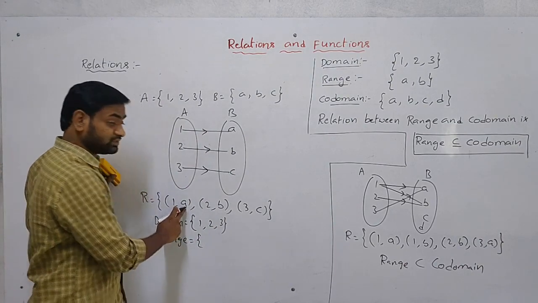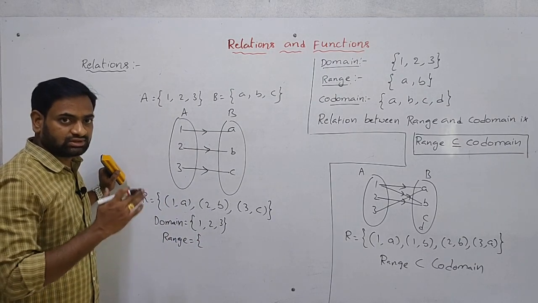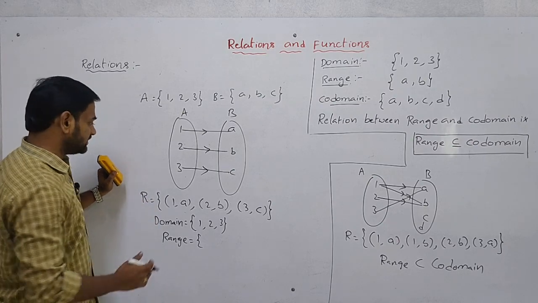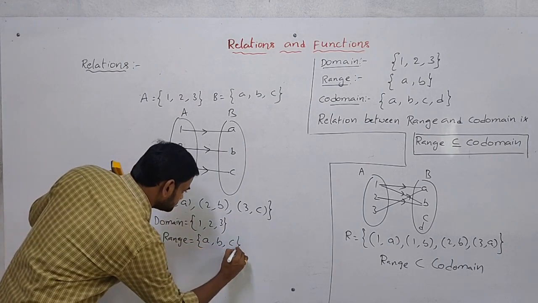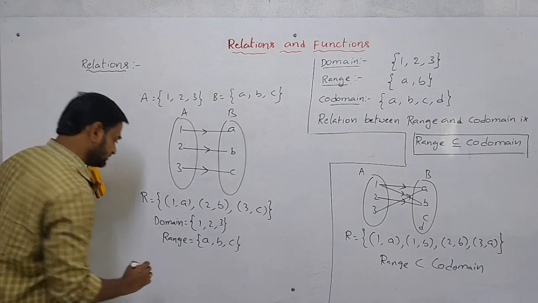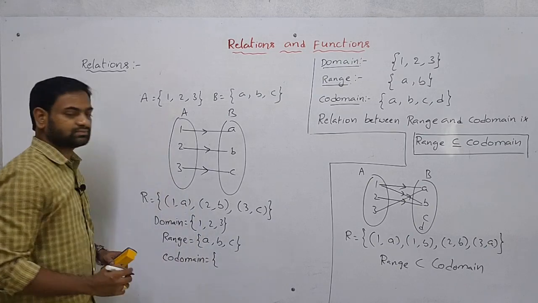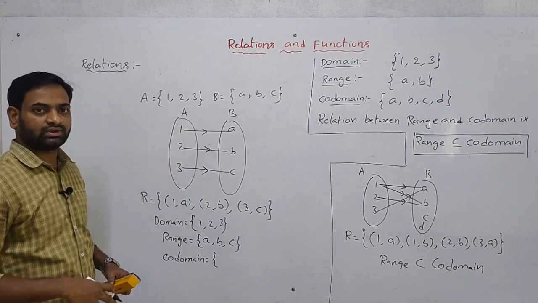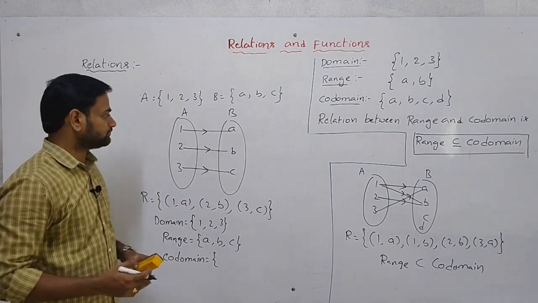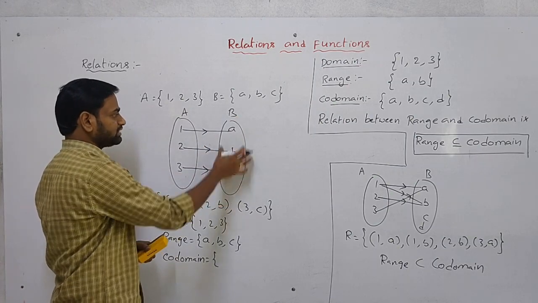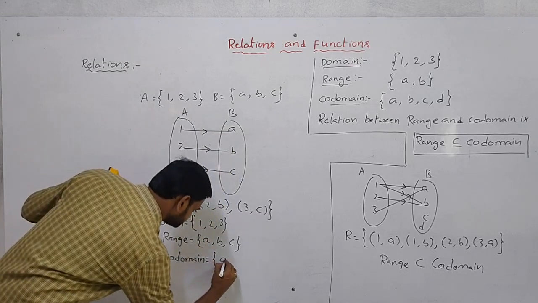Range is the set of all second elements, that is A, B, C. Now what is the codomain? Codomain is the whole set, the entire second set. Here the second set is B. In B, how many elements are there? 3 elements. I am taking the 3 elements A, B, C.